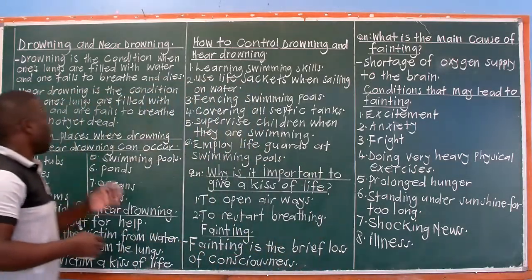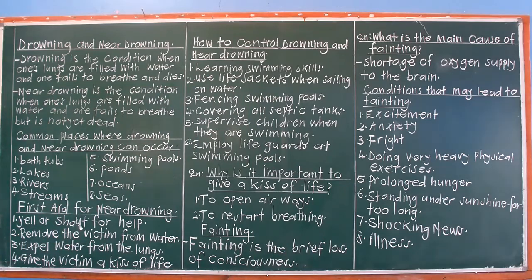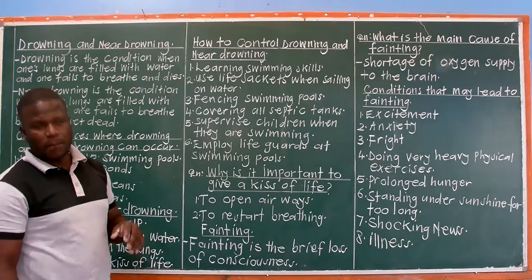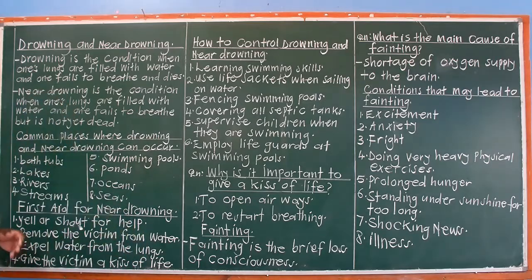Let's look at common places where drowning and near drowning can occur. Drowning can occur in a bathtub. You know bathtubs, you have them at home for bathing. Also lakes, rivers, streams, swimming pools, ponds, oceans, and seas. People can drown there. We can even drown in septic tanks.